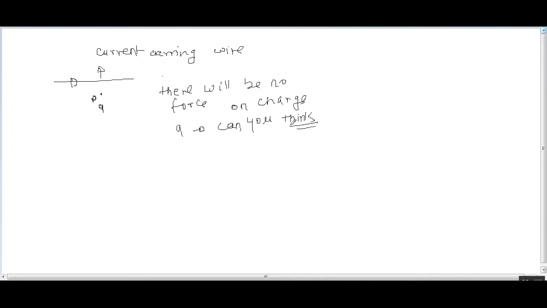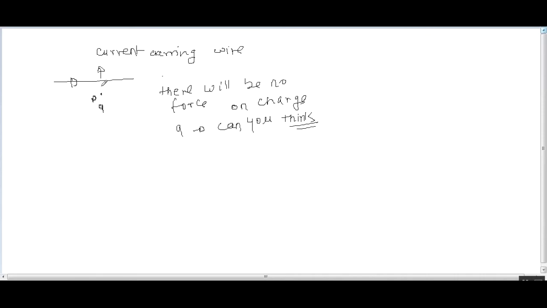The answer is quite simple. This current carrying conductor will remain neutral, and so the electric field outside this neutral conductor will be zero.